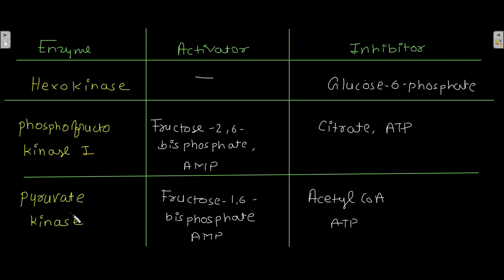And at last we have pyruvate kinase. This enzyme is activated by fructose 1,6-bisphosphate and AMP, and pyruvate kinase is inhibited by acetyl coenzyme A and ATP.